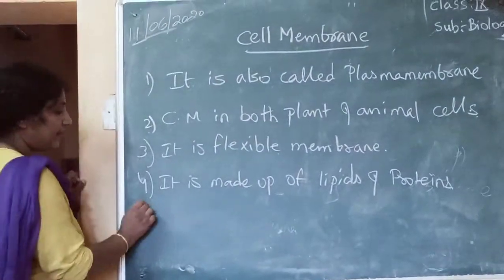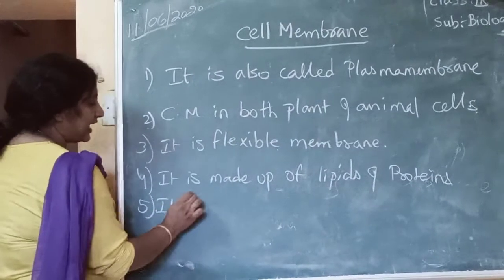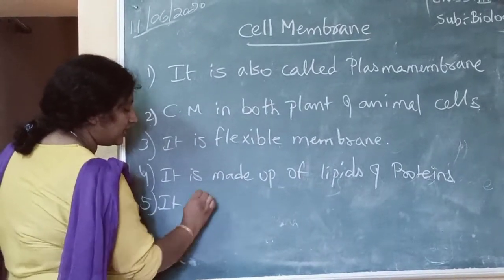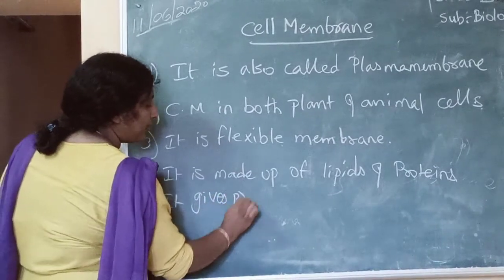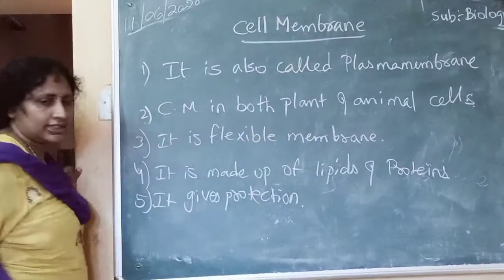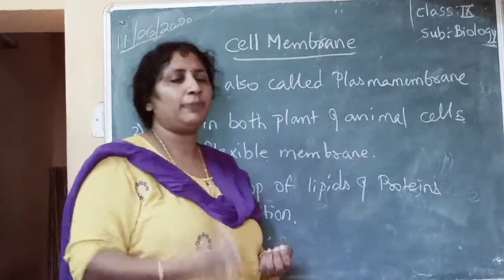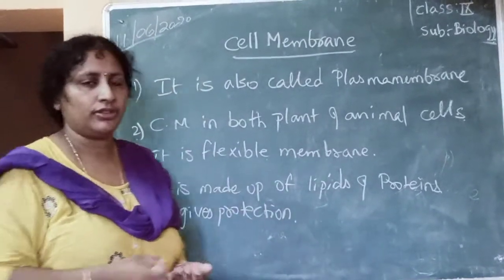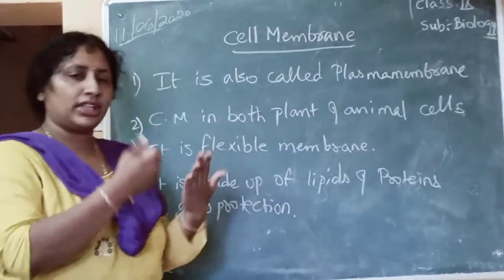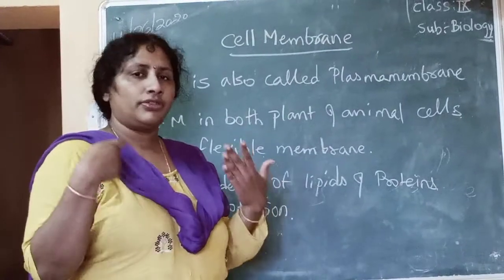Next, it protects the cell. Why is the cell membrane so important? Because it gives protection to the cell. Like in your house, your doors give you protection from light, dust or any other things.